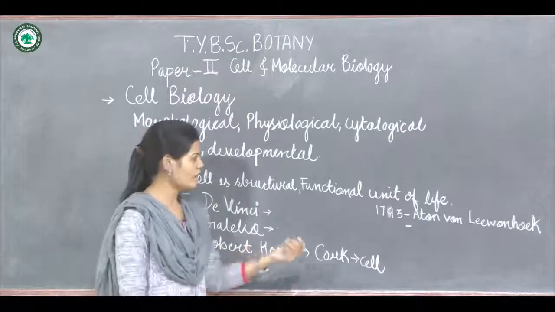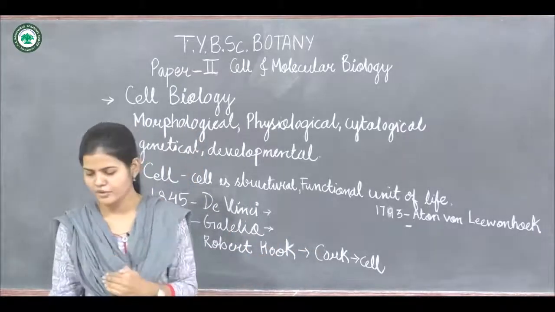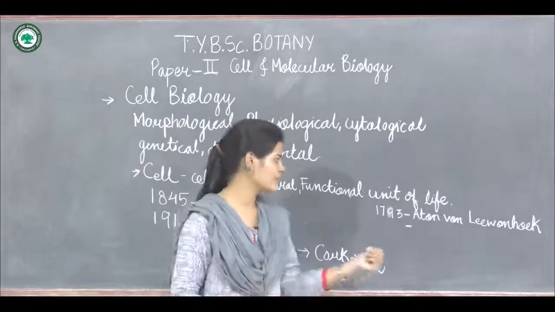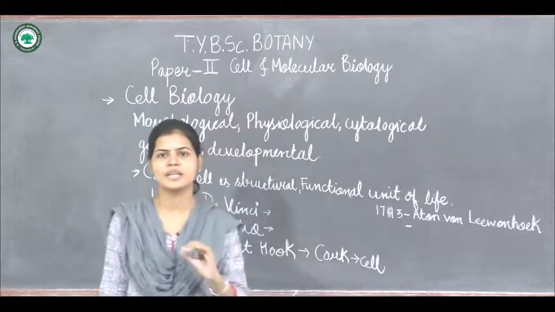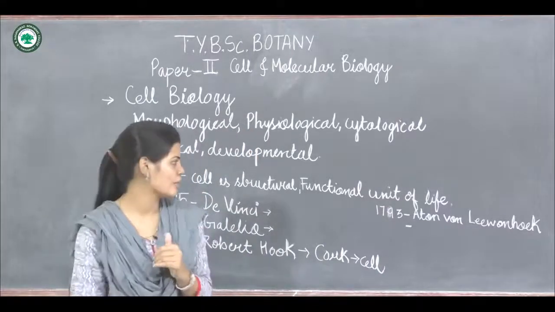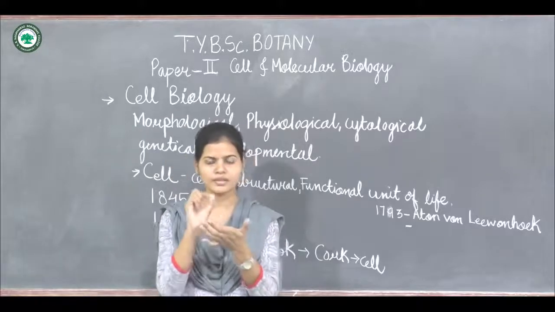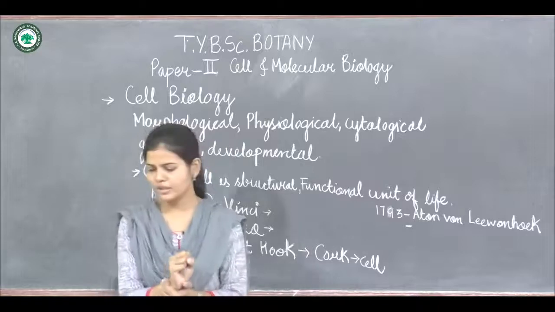He described free cells and observed some organization within the cell, but he could not tell at that time that these were organelles. Later on it was found that whatever is seen inside the cell is called organelles.